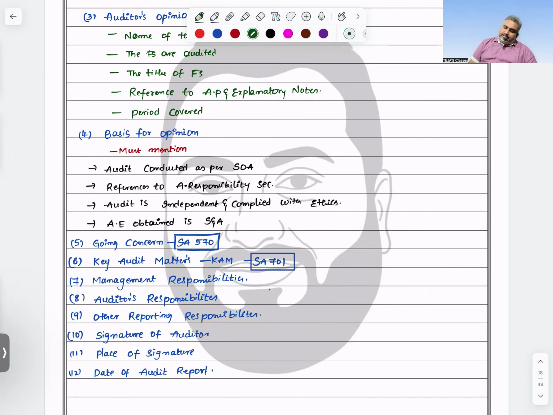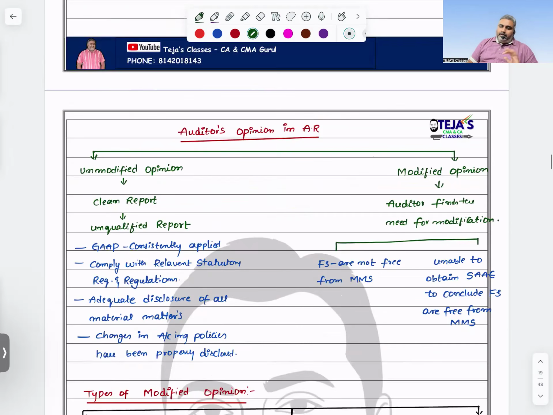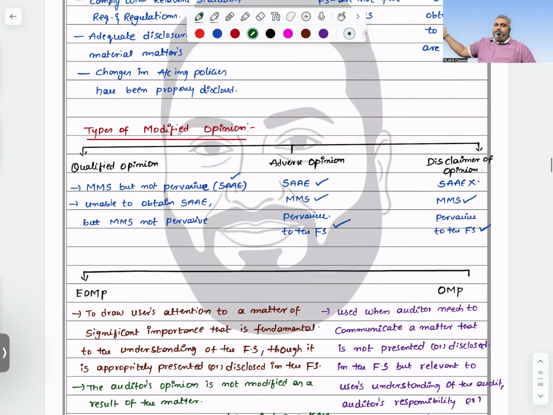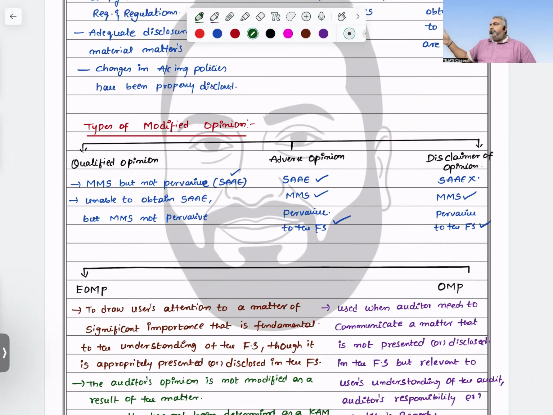Okay. Next, the auditor's opinion in the audit report. Already we discussed this part: clean report, unmodified. When we will go for modified reports, then what are the types of modified opinions when we are going for that. The next important point for us is the emphasis of matter paragraph and the other matter paragraph.